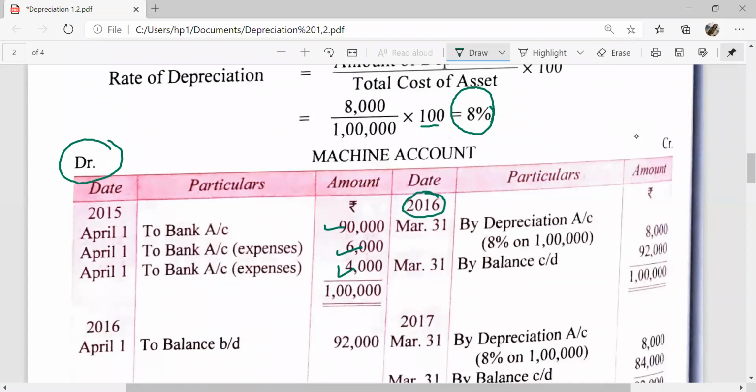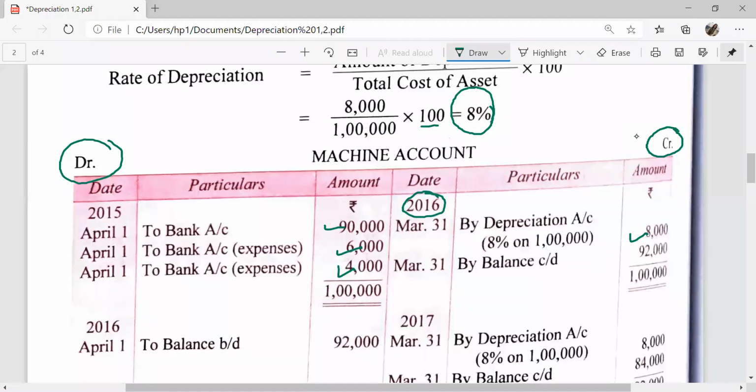Then the entry is depreciation account debit, machine account is credited. Here we will record on the credit side, but depreciation account debit to machine. So we will write depreciation account 8,000. Then balance. Total of the debit side is 1 lakh and credit side 8,000.